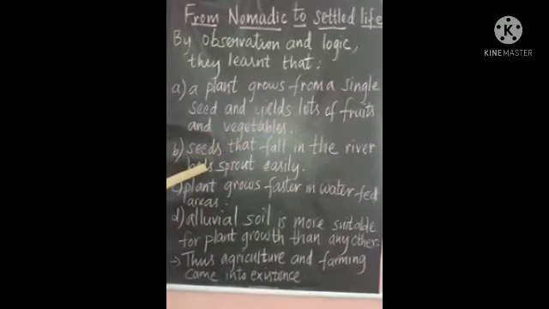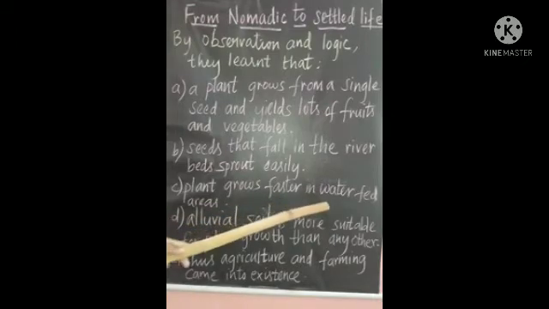Second, the seeds that fall in the river beds sprout easily without any effort. Third, plants grow faster in water fed areas. So the third thing they observed and learned was that plants can grow faster where water is available.